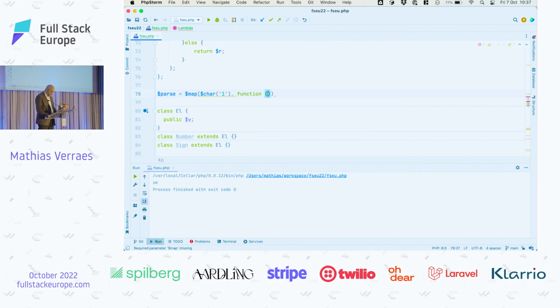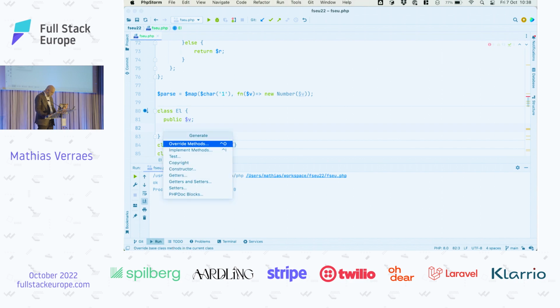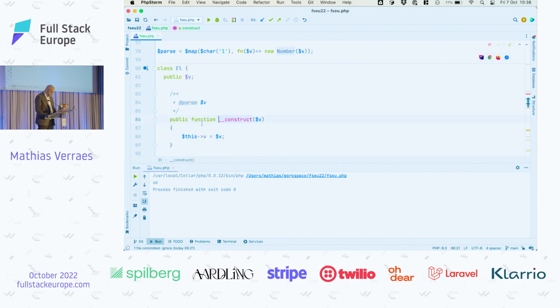So we need a function. I think we should just use the short notation, if I remember how that works in PHP. So it takes the value and returns the new number of that value. All right. What am I doing wrong? Why is this complaining? I need a constructor for number, yes. Thank you. Can't it generate that? There we go. All right.